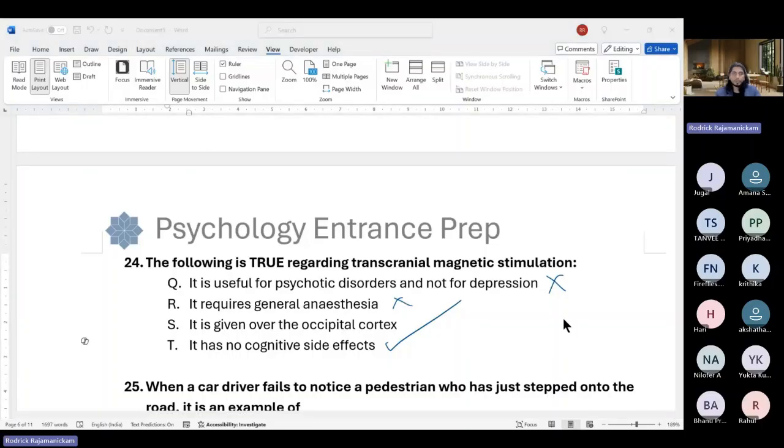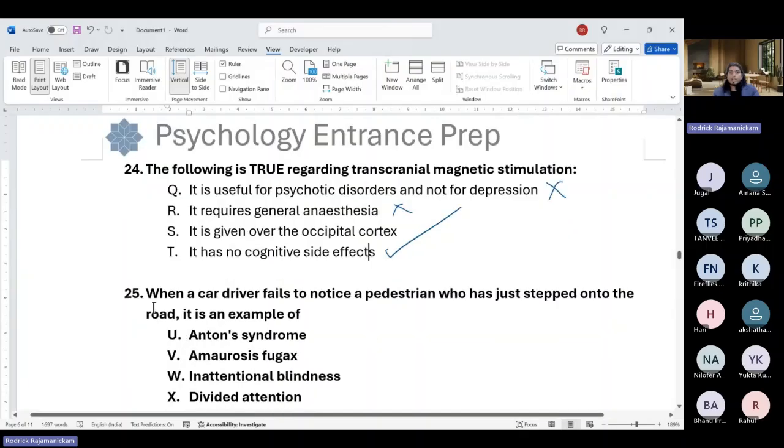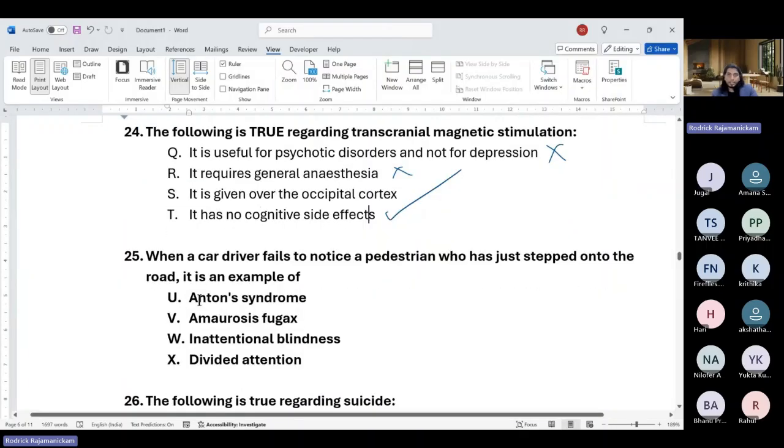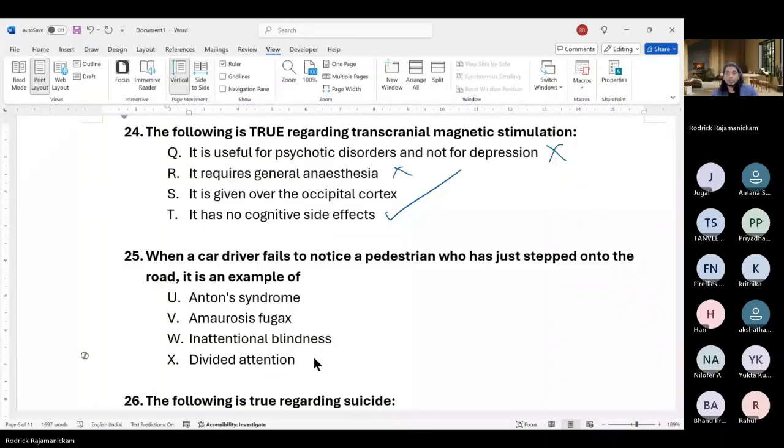So when a car driver fails to notice a pedestrian who has just stepped onto the road, it is an example of Anton syndrome, amaurosis fugax, inattentional blindness, divided attention. It is inattentional blindness. It is not Anton syndrome.